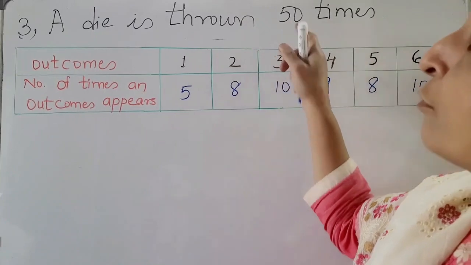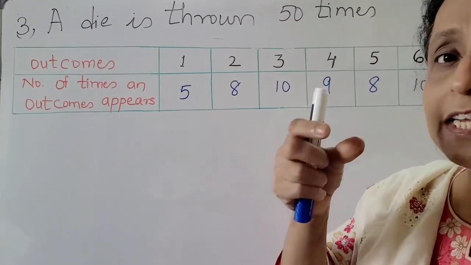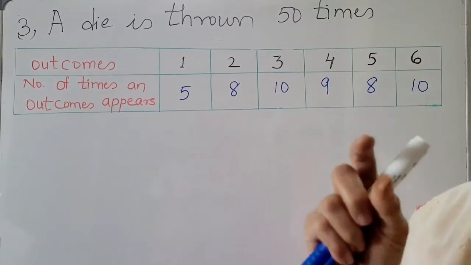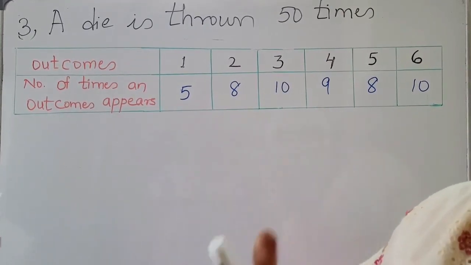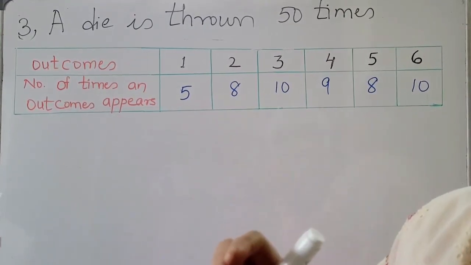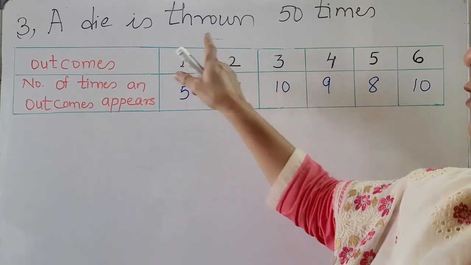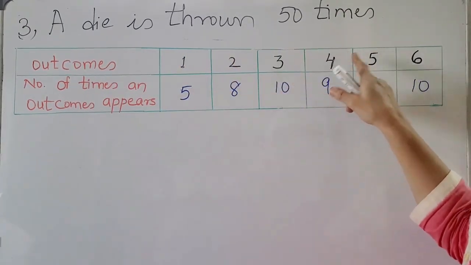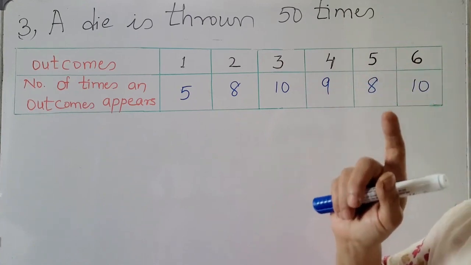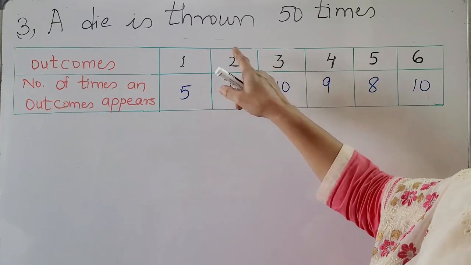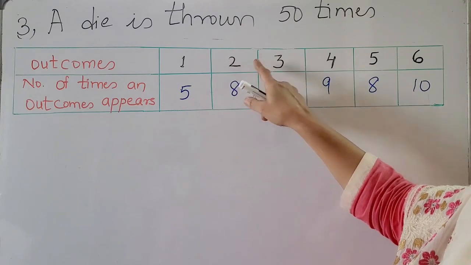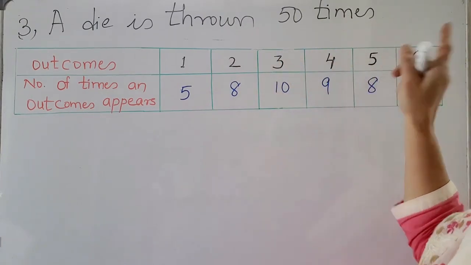Now a die is thrown 50 times. A die is the cube which has got 1, 2, 3, 4, 5, 6. So when you toss a die, you might get 1, 2, 3, 4, 5, 6. So what is the probability of getting 1? What is the probability of getting 2, 3, 4, 5?